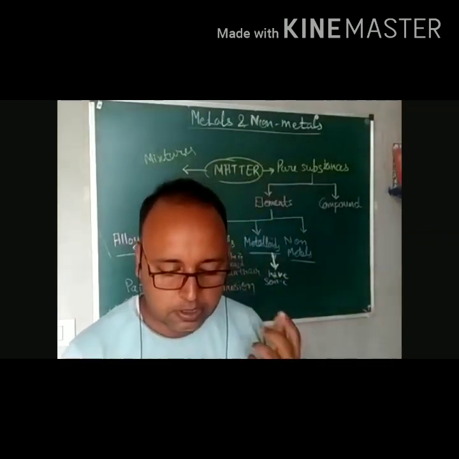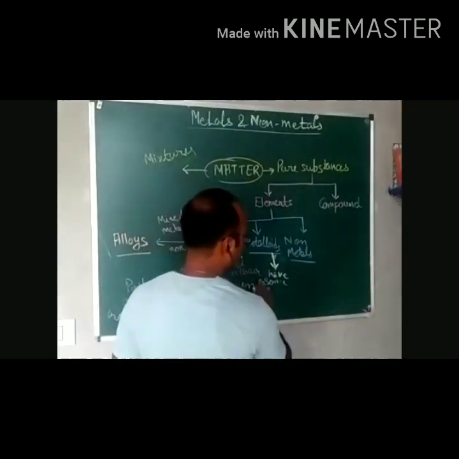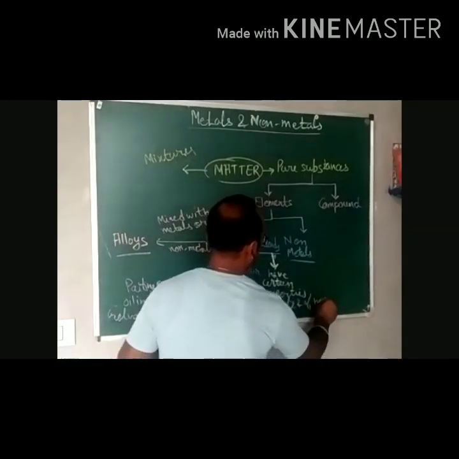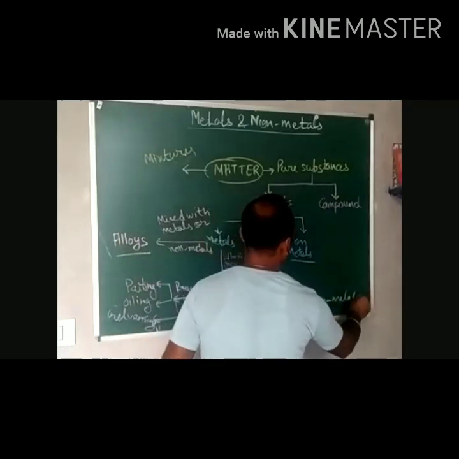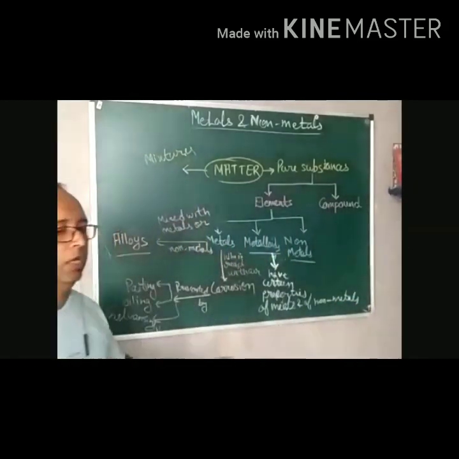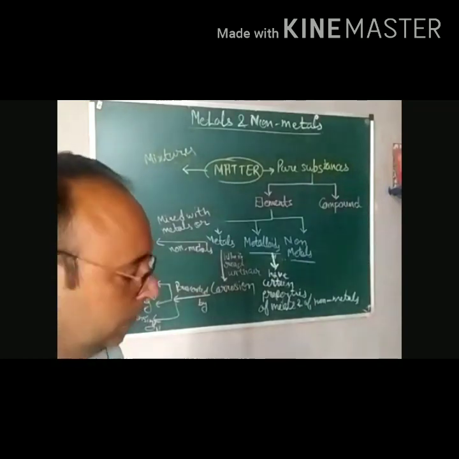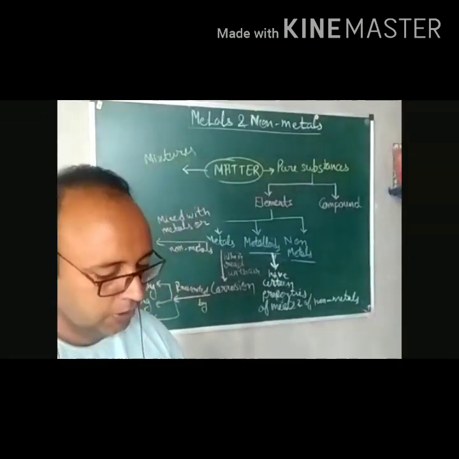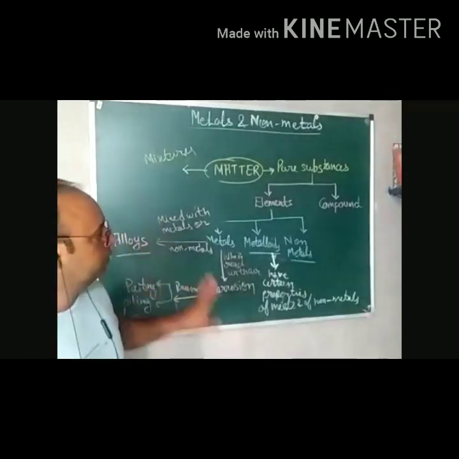Because it has certain properties of metals and certain properties of non-metals. So they have the properties of both metals as well as non-metals. Right? So that is all from my side for this chapter.